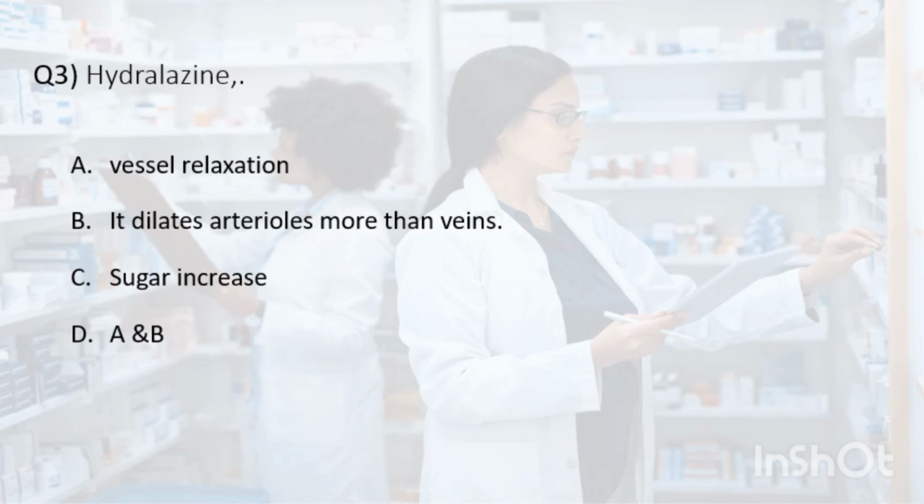lowers blood pressure. Hydralazine does not typically affect the veins as much; it affects the arterioles, so it is often referred to as an arteriolar vasodilator. Therefore, the statement "it dilates the arterioles more than veins" is correct, and it is not associated with an increased sugar level.